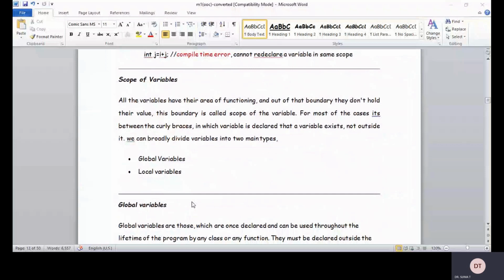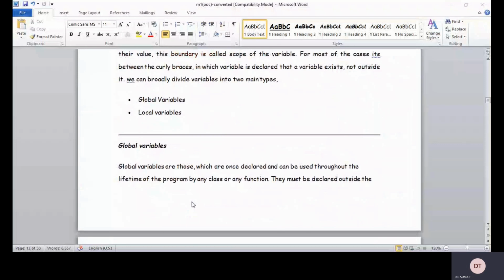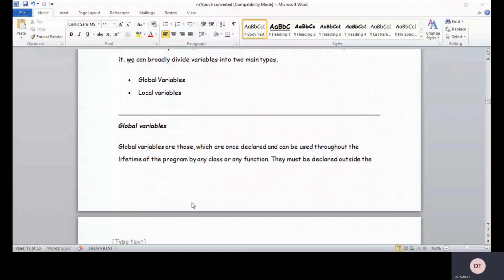We can broadly divide variables into two main types, that is global variables and local variables. As I told before, whenever you declare a variable outside the main heading, they are called global variables. And if you declare variables within a block or within a function, they are all called local variables. Global variables are those which, once declared, can be used throughout the lifetime of the program. That means any function can use them, and the lifetime is throughout the program itself. They must be declared outside the main function.